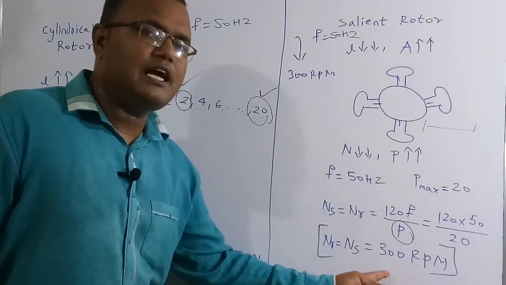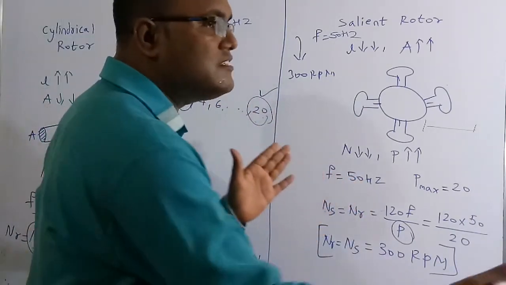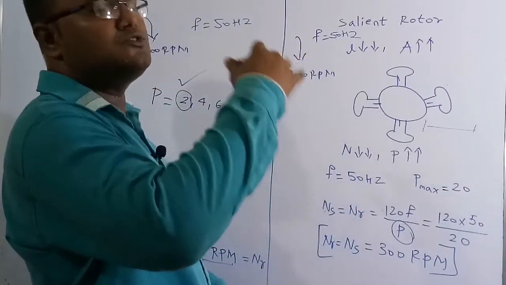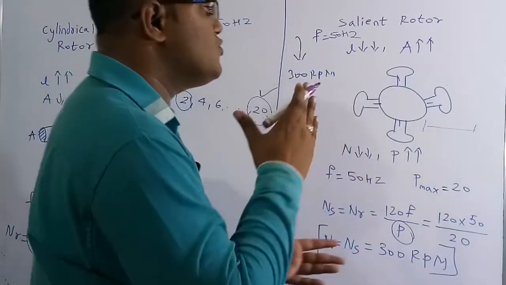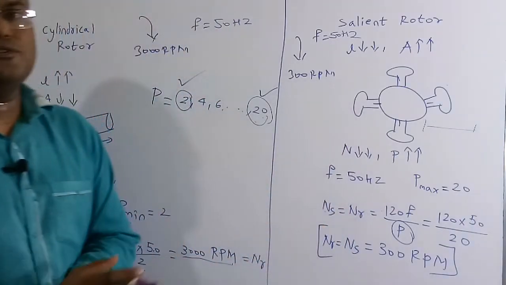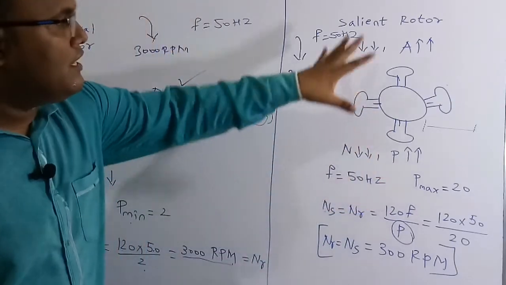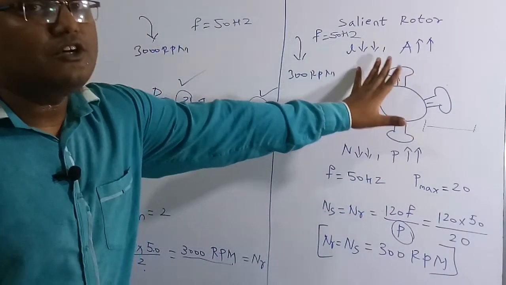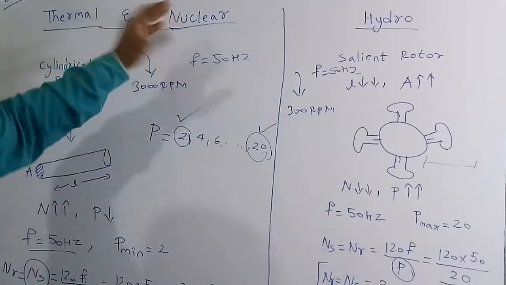With 300 RPM, we can generate a frequency of 50 hertz, because here the length is very small and the area is very large. So the number of poles can be made very high, up to the maximum. Speed and poles are inversely proportional, so the speed will be very slow here. For the hydro power plant, you have to rotate the prime mover at a low speed compared to the thermal and the nuclear.